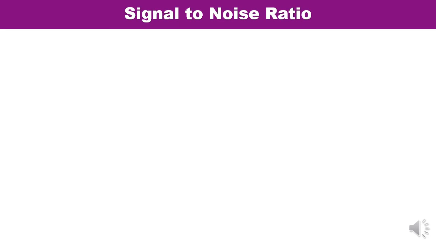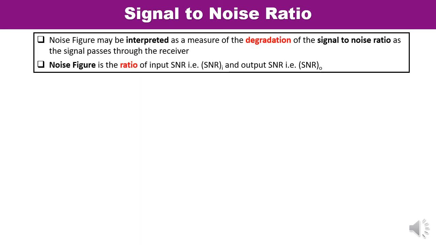Now let us talk about the signal to noise ratio. We have derived the radar range equation and observed that noise affects the maximum range, as it determines the minimum received power with which the radar can detect the target.